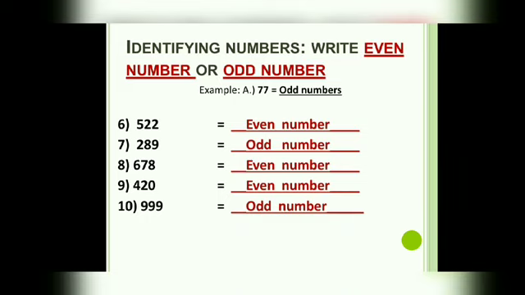Remember, an even number can be divided into half, or it can be divisible by 2. Lastly, number 10. 999 is an odd number. Why? Because the last number is 9, and it cannot be divided into half, or it cannot be divided by 2. That is why the answer is odd number.